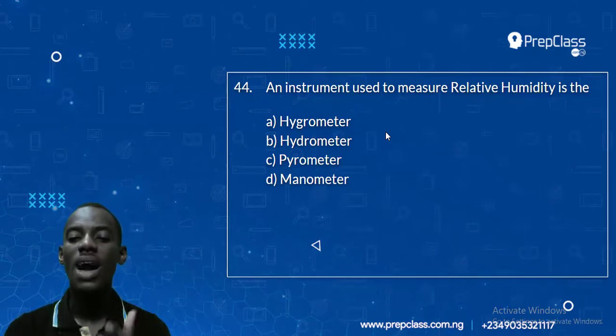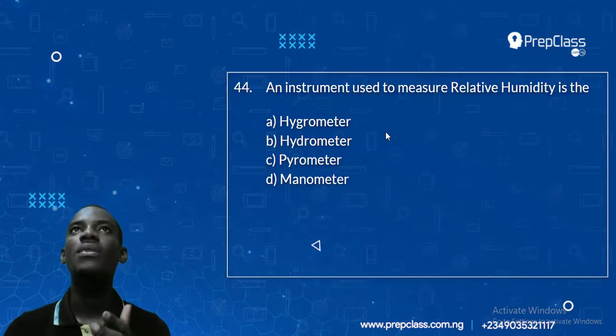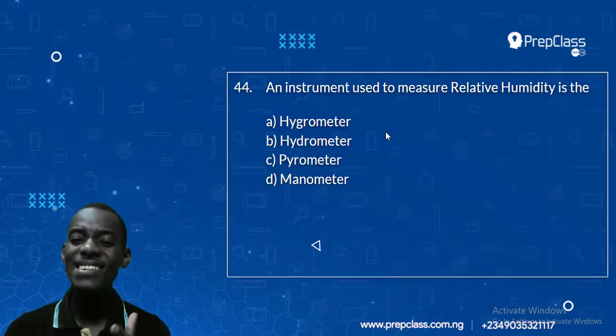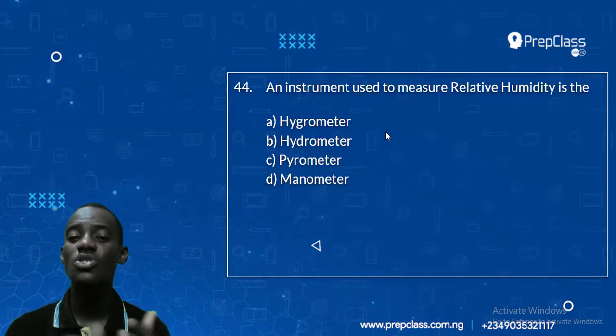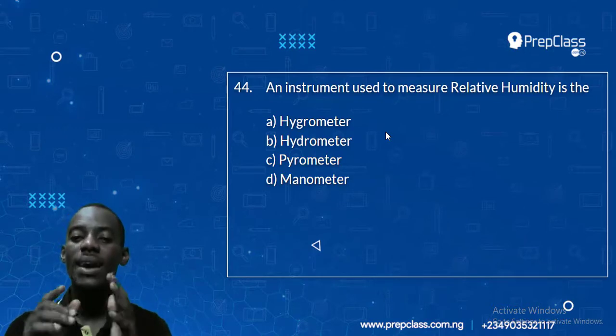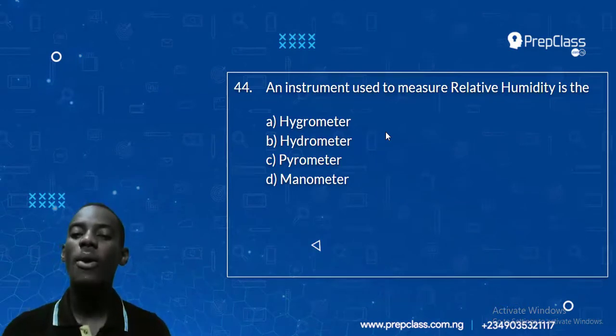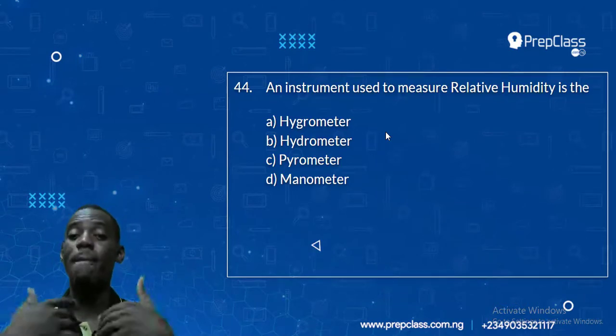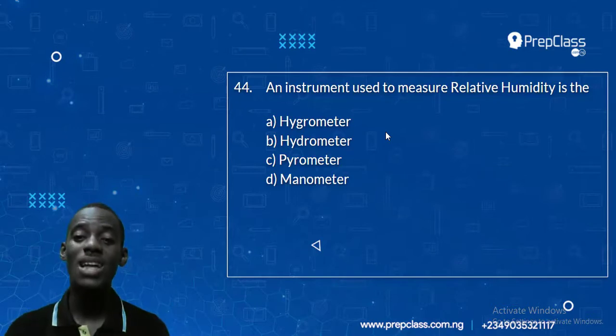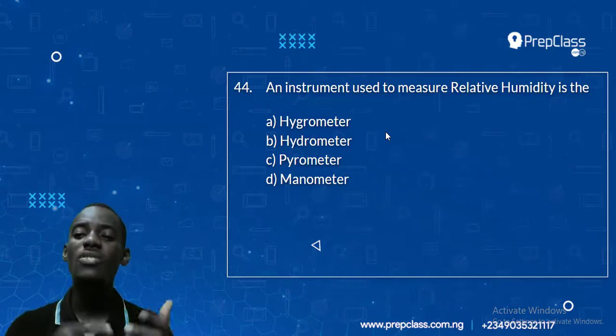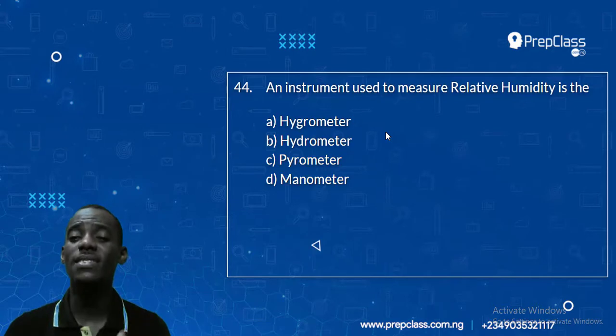When you are studying the topic pressure and density, for density, D for density, you will use a hydrometer, because hydrometer has D for density. But the sister, hygrometer, is used for relative humidity, making that the correct answer, A.